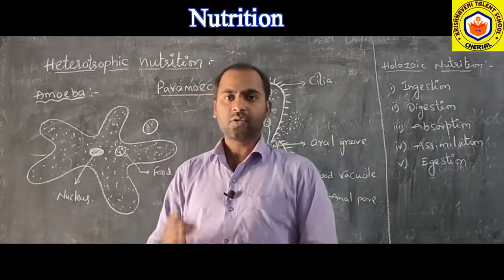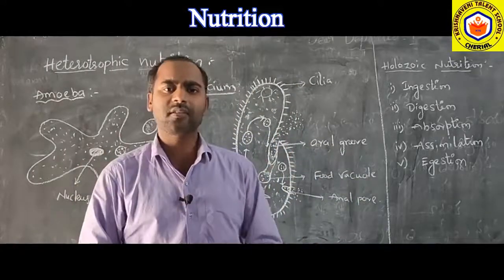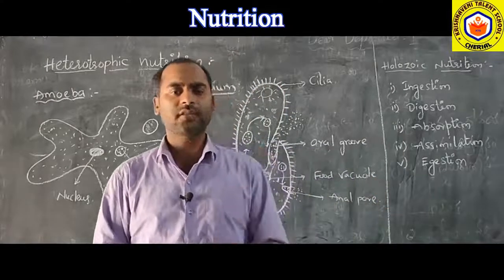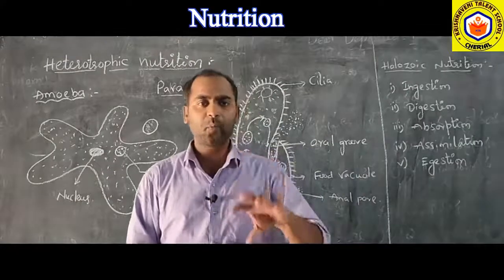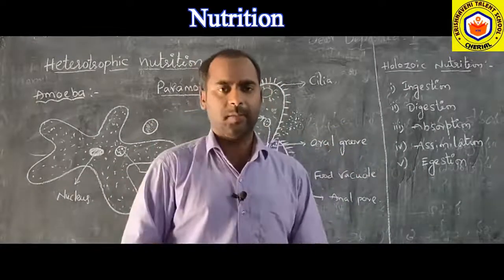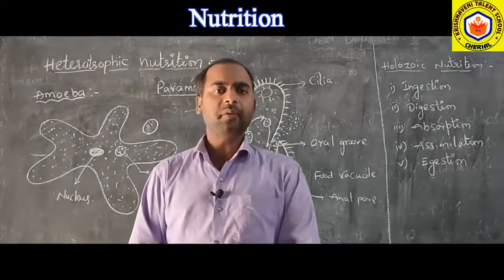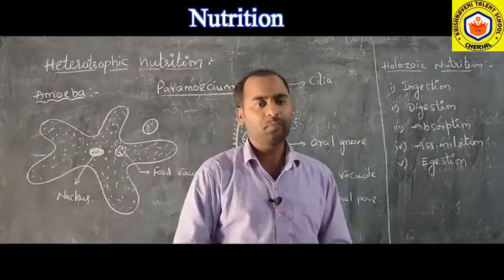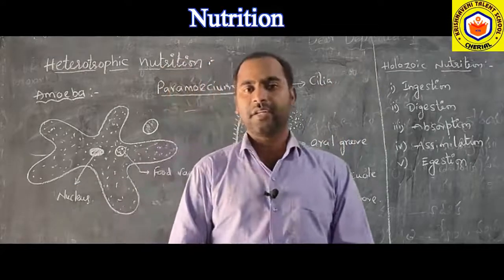So in heterotrophic nutrition, a wide variety of organisms are living on this planet, right? And the mode of acquiring the food is not the same. So based on the mode of acquiring food and their food habits, the nutrition also will be different. Different types of organisms follow different types of nutritive methods. So what are the types of heterotrophic nutrition that we are going to discuss now? Holozoic nutrition, saprophytic nutrition, and parasitic nutrition.